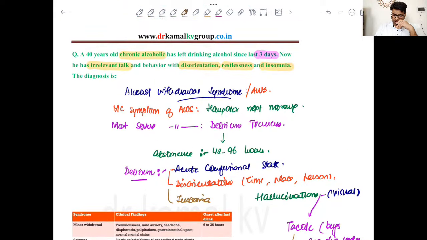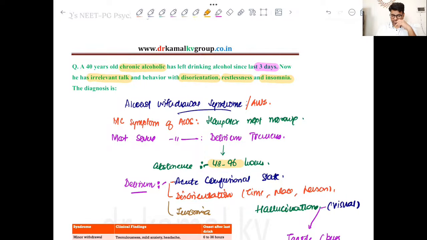So whenever you see a case of alcohol withdrawal syndrome and the time duration is anything between 48 to 96 hours, and the classical symptoms of delirium, that is disorientation, insomnia in this particular case, so this all goes in favor of the diagnosis of delirium tremens. Okay, so this is how you have to answer this particular question. The time duration is very helpful for us to reach the diagnosis of delirium tremens, right?